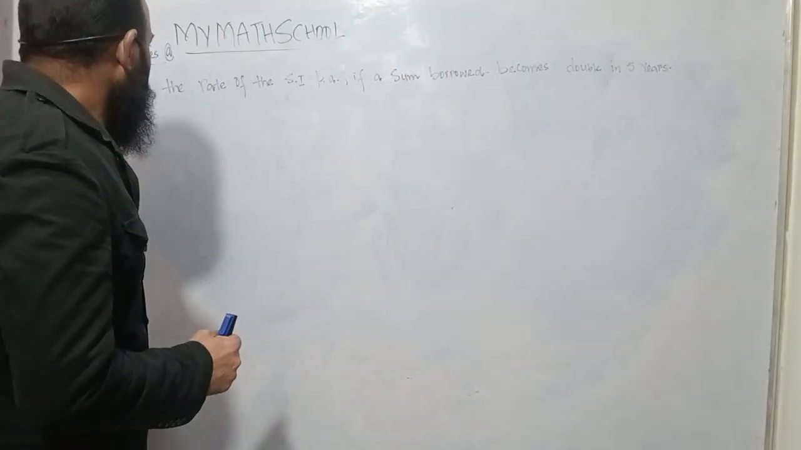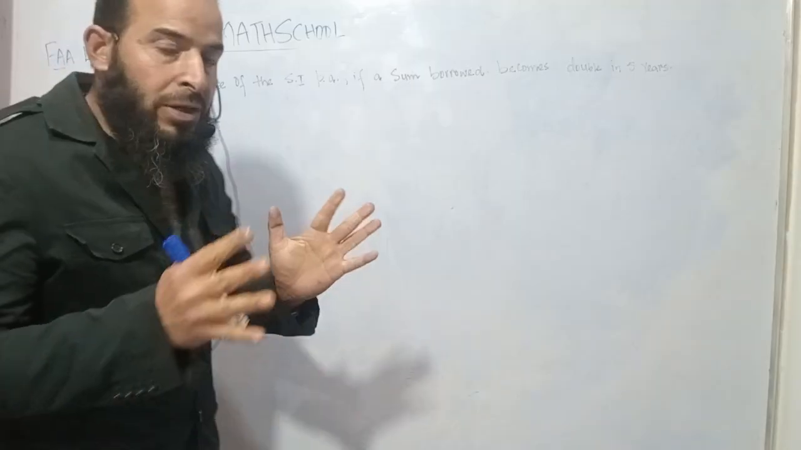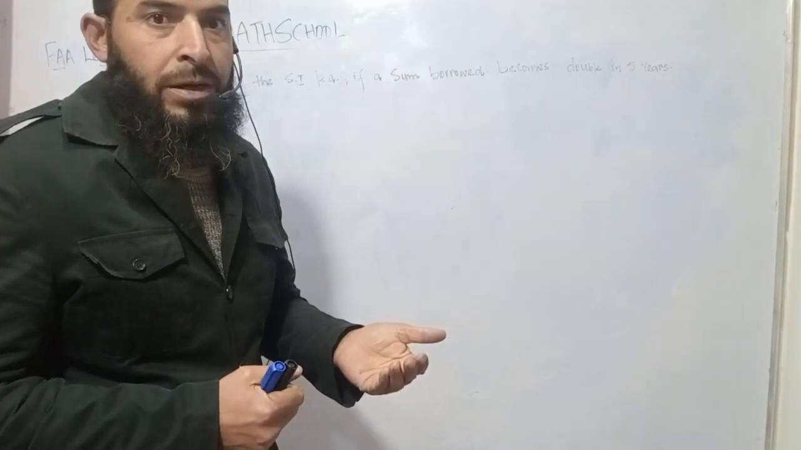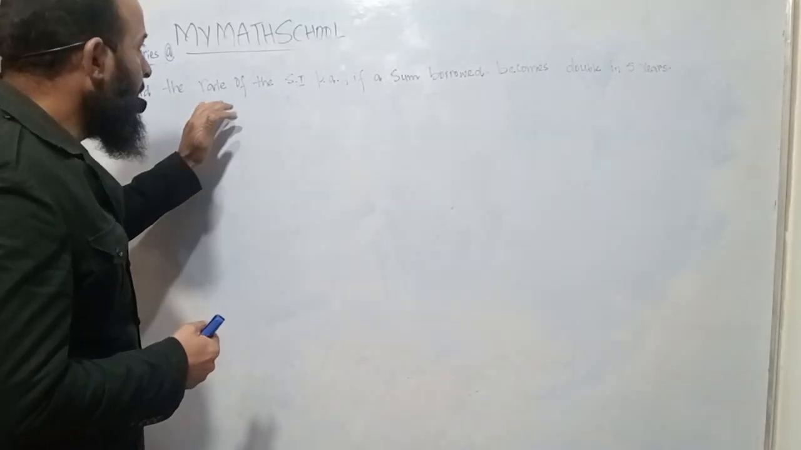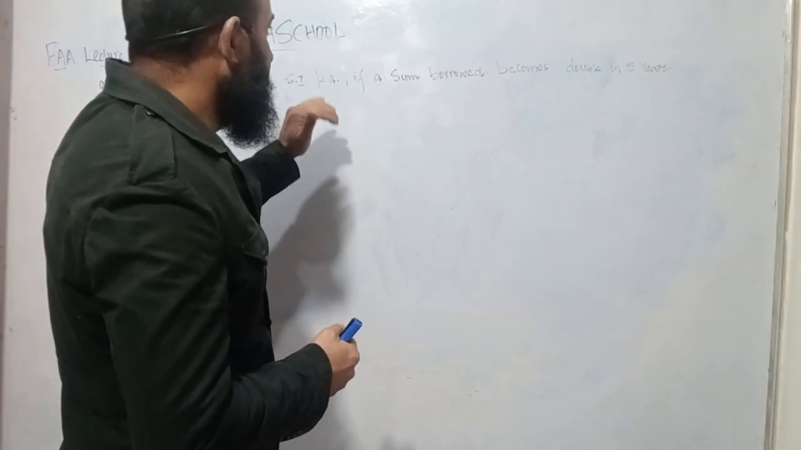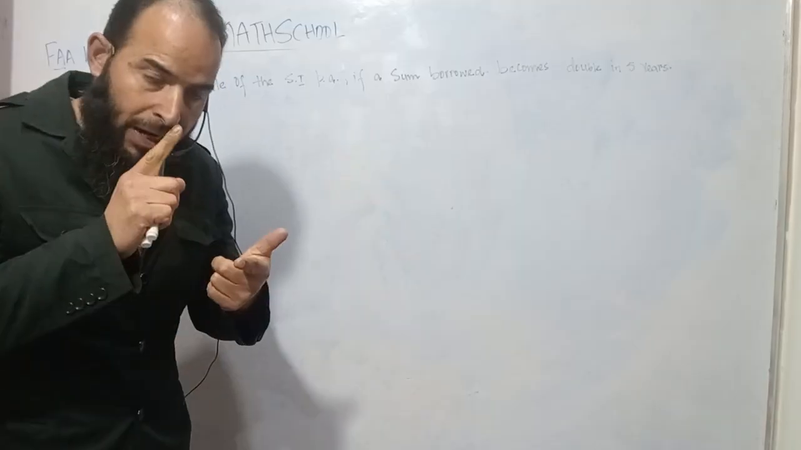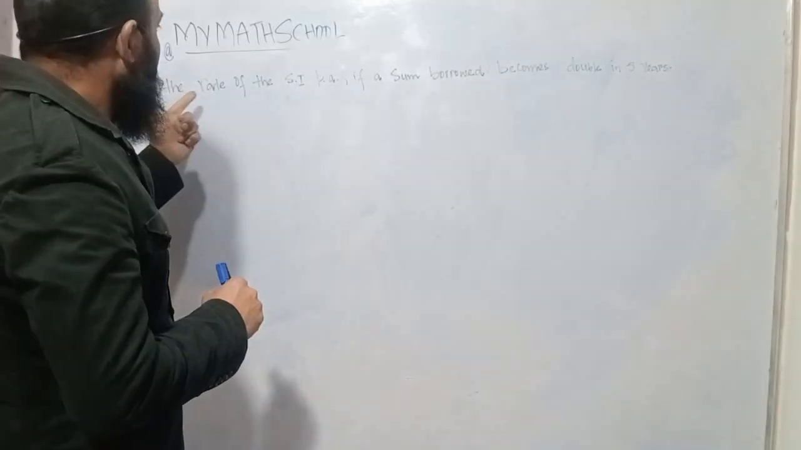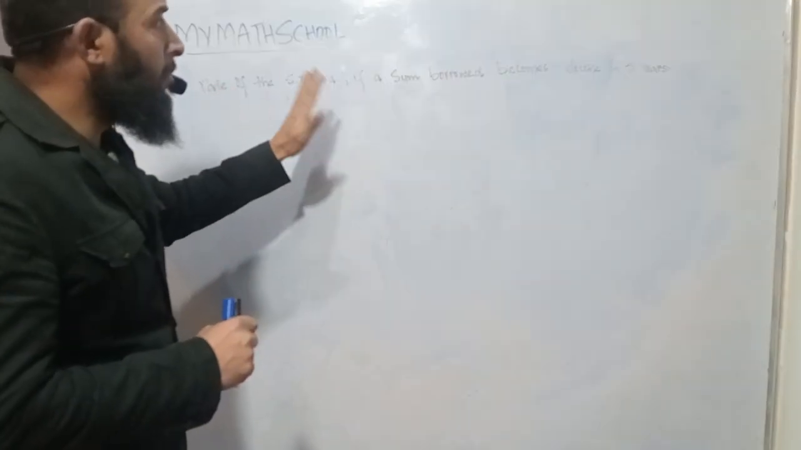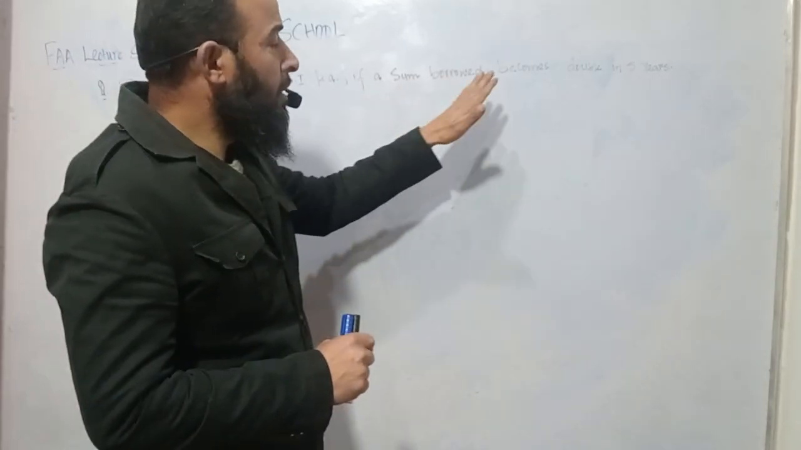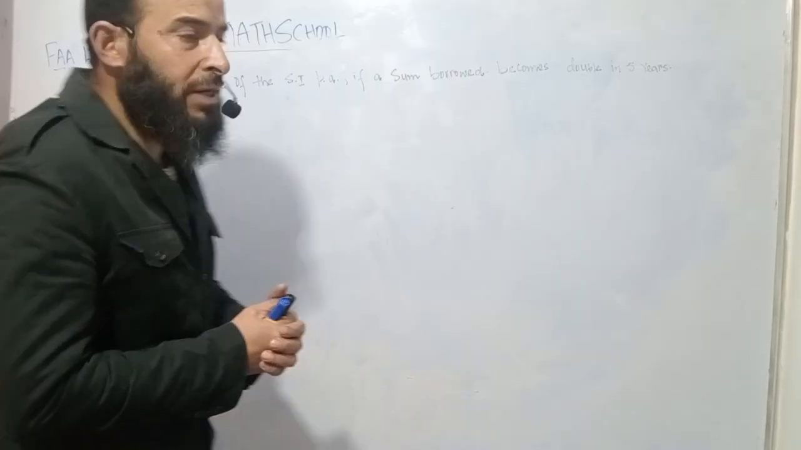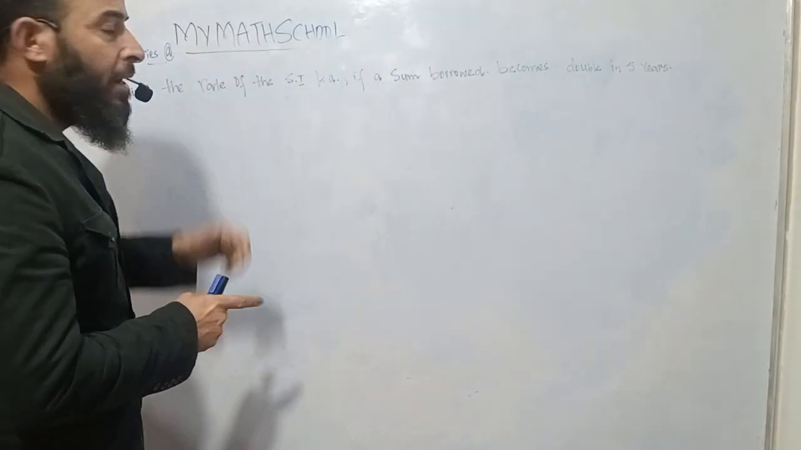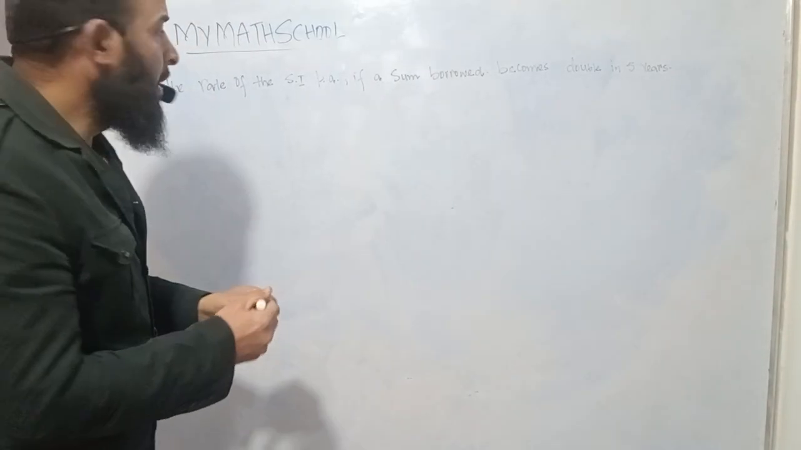So, we are going to learn another important question, that is, find the rate of the simple interest per annum if a sum borrowed becomes double in 5 years. Just try to understand the question first. Find the rate.